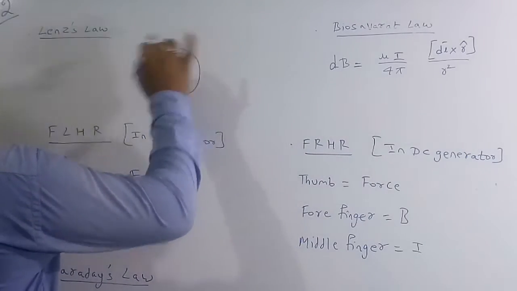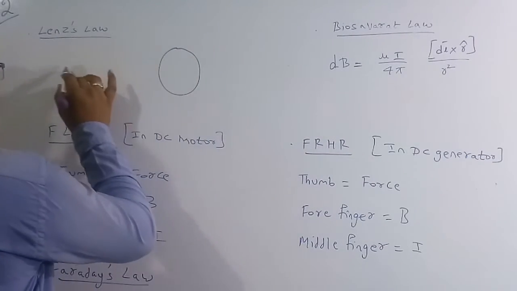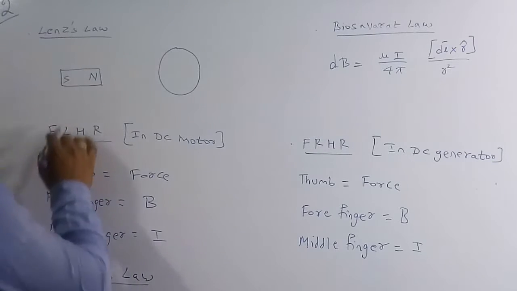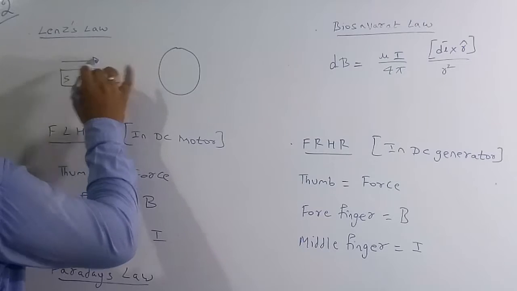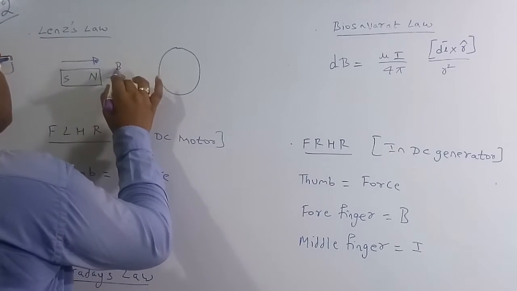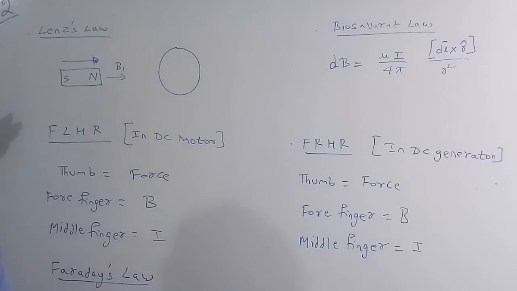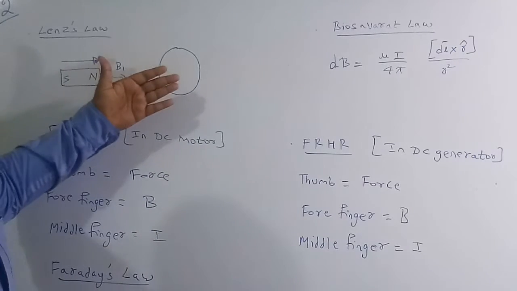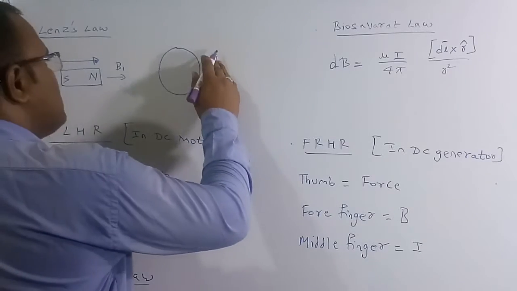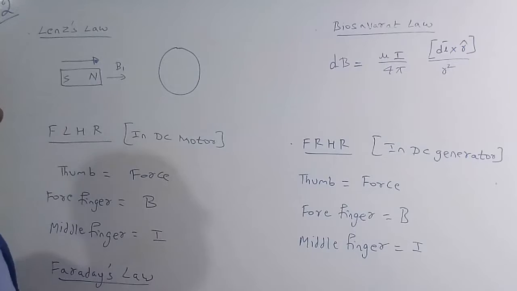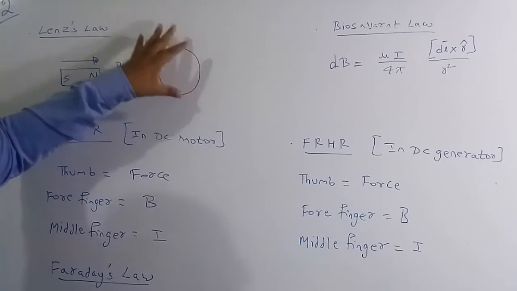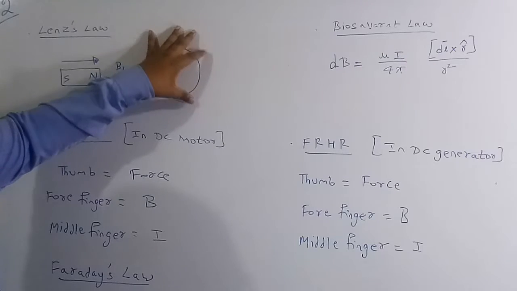Suppose there is a closed coil here, and I have taken one magnet with a north pole and a south pole. If I move this magnet towards this closed coil, there is a magnetic field in this direction, which is B1. As the magnetic field goes inside the closed coil, some amount of current is going to be produced in this closed loop, and because of this current some magnetic flux is going to be produced.